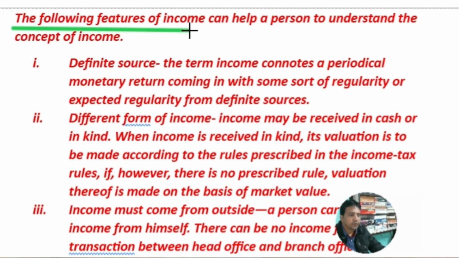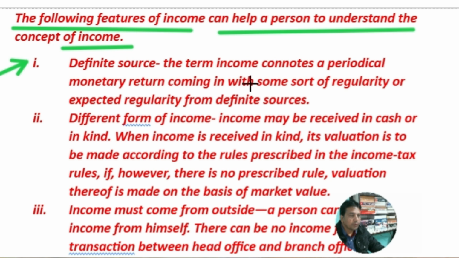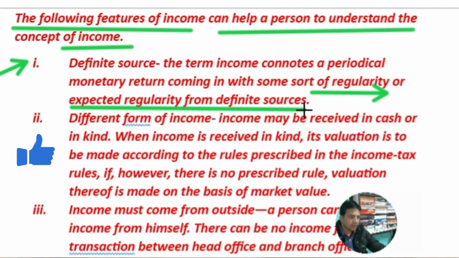The following features can help a person to understand the concept of income. First, definite source. The term income connotes a periodical monetary return coming in with some sort of regularity or expected regularity from definite sources. Sources may be own business, land, work, investment, etc. From these sources a person may receive a periodical return, which is income.